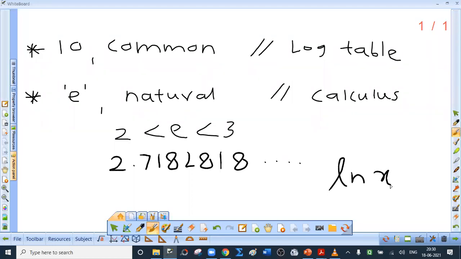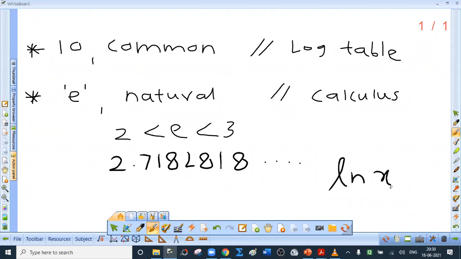I repeat this part. There can be any positive real number not equal to 1 as the base of logarithm, but mainly two bases are considered. Number 1, the base of logarithm is 10. It is called common logarithm. It is used in log tables. Secondly, the base of logarithm is e. What is e? e is an irrational number. Its value lies between 2 and 3, and the approximate value is 2.7182818. Now, common logarithm is used in log tables, and natural logarithm, which is also called Napier logarithm, is used in calculus, that is limits,